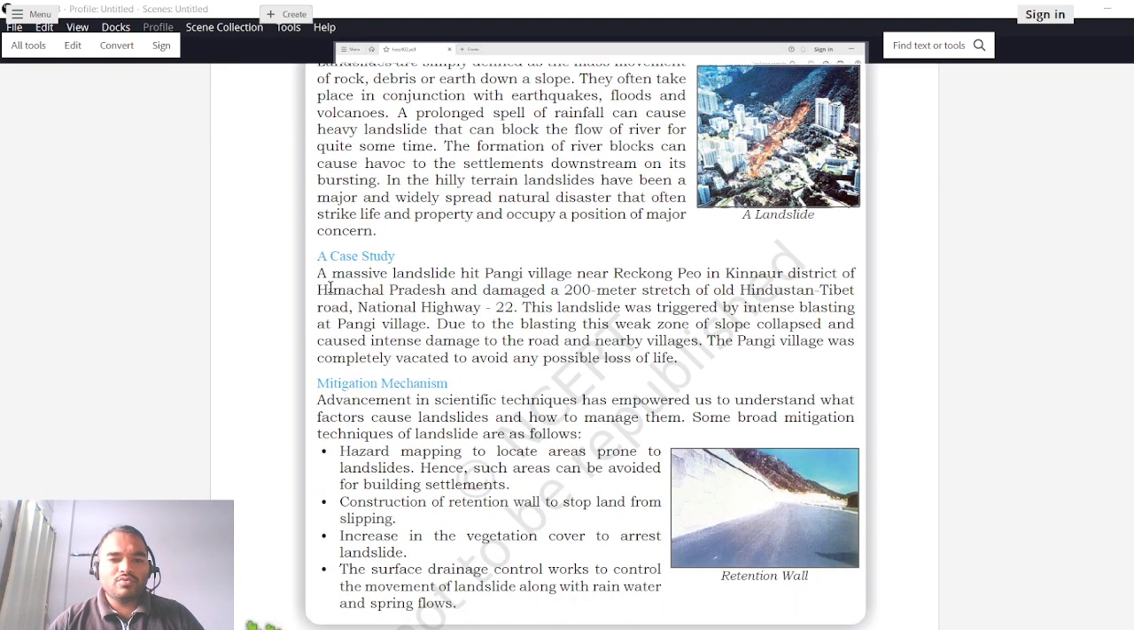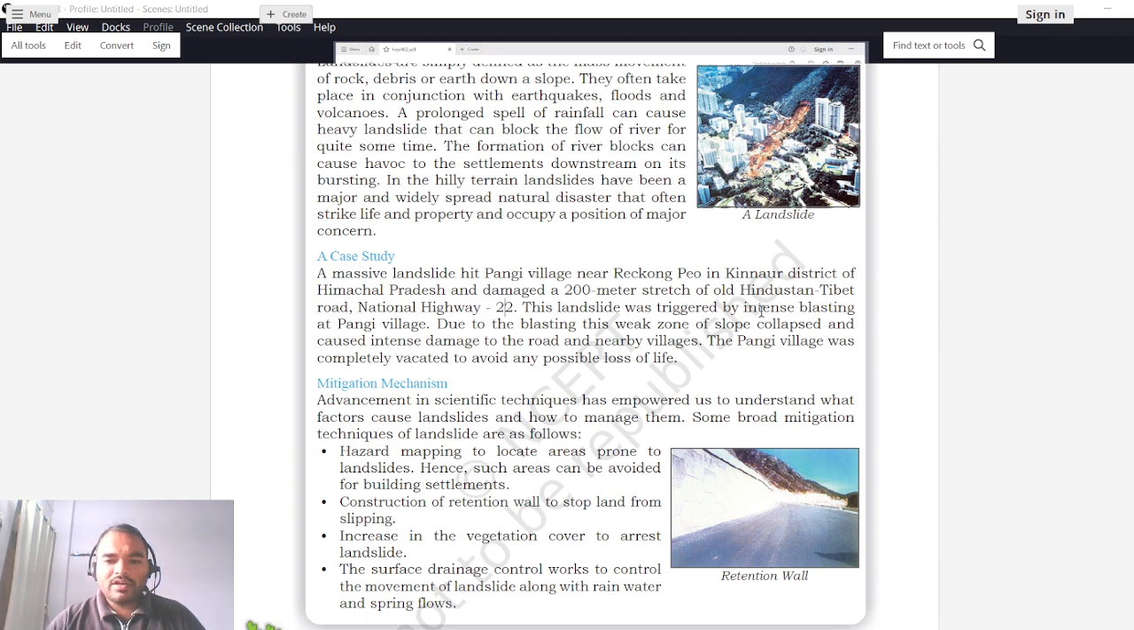So a case study is given to us. A massive landslide hit Pangi village near Rekong Peo in Kinnaur district of Himachal Pradesh and damaged a 200-meter stretch of the old Hindustan Tibet road. So there was a landslide in Pangi village, and it damaged almost 200 meters. If you see, 200-meter length is a huge length, and because of this landslide, this length of the Hindustan Tibet road was destroyed. This road is basically known by its number, National Highway 22.